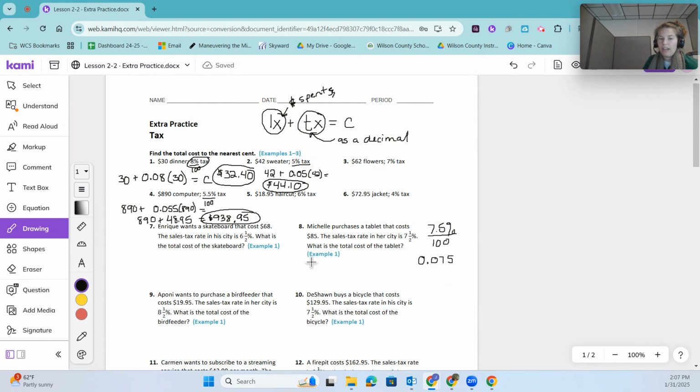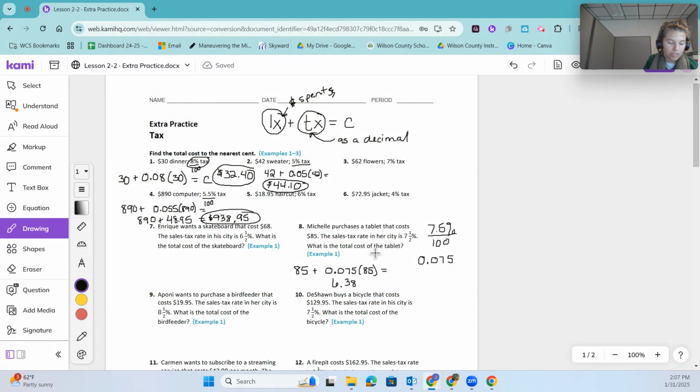That means the tax is 0.075. So I'm going to take my $85 for the tablet and add that to the cost of my tax, 0.075 times that 85. So 85 times 0.075 means the amount of tax I'm paying is $6.38.